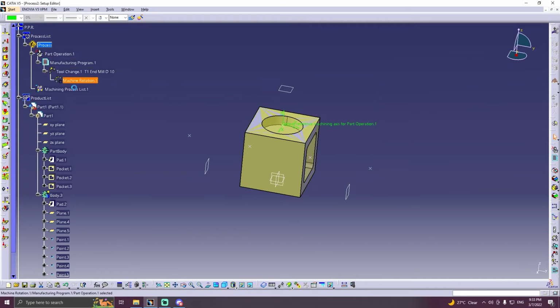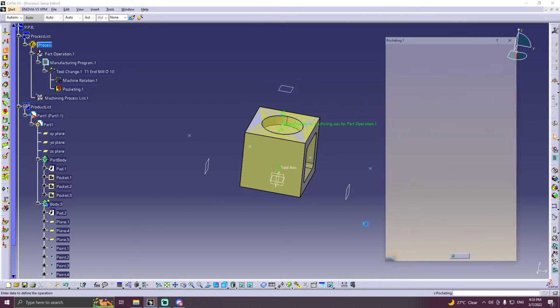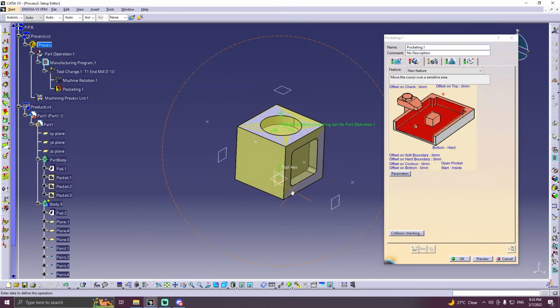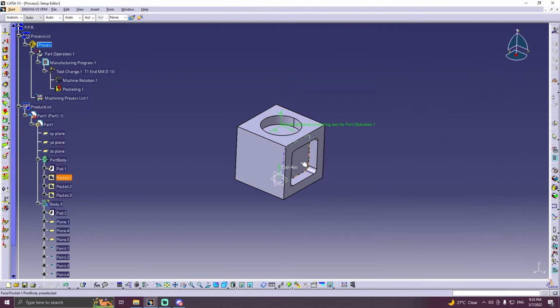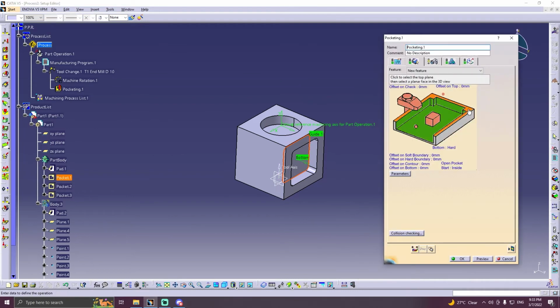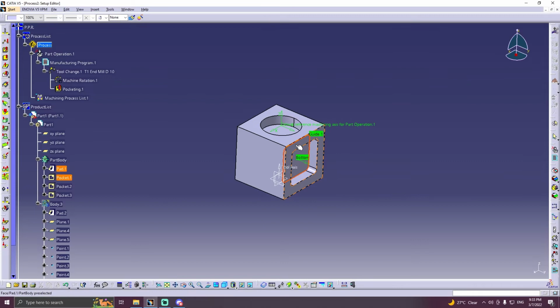Next, we will add on the pocket features. So for the pocket features, we will first hide the stock, and then we will select this red part here, and then we will select this here. Next, we will select the top here.